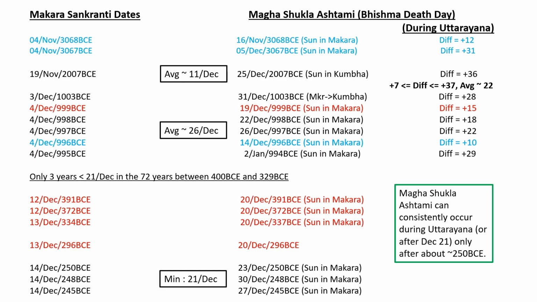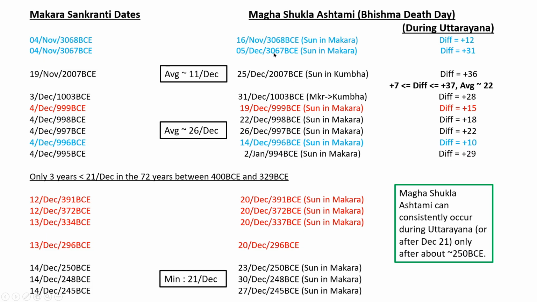Some of the people claim Mahabharata happened in 3000 BC, 5000 BC, 10,000 BC, or whatever. So we just put one of the popular dates used by some people, 3067 BCE. On 3067 BC, basically the Makara Sankranti is happening very early, on 4th November. On one day in 3068 BC, we see it's on 16th November Ram Navami. This one is 5th December Ram Navami, which is also before the winter solstice, around 15 days before.